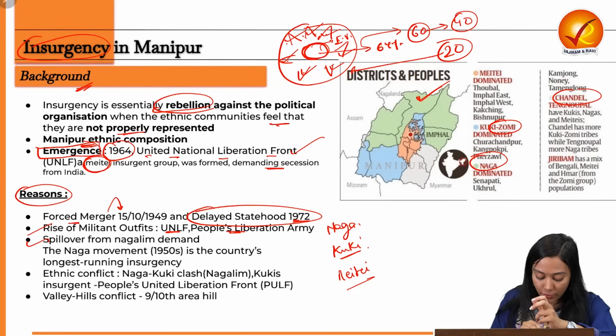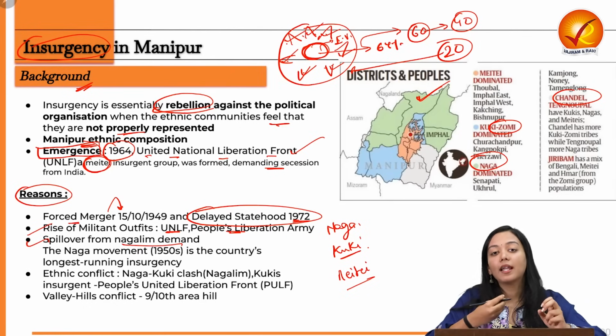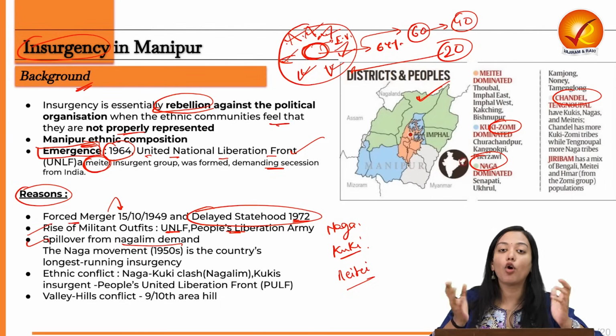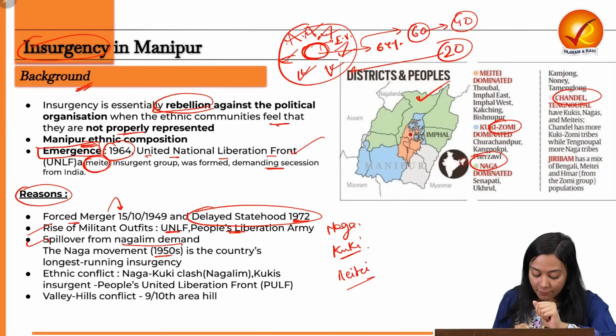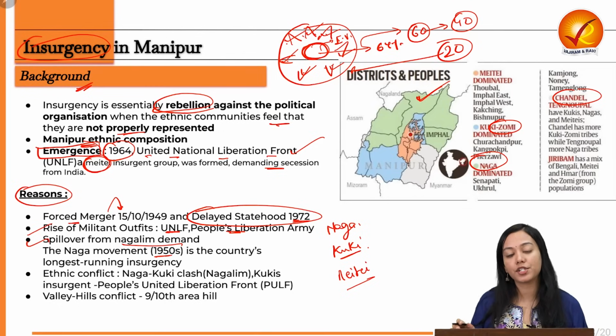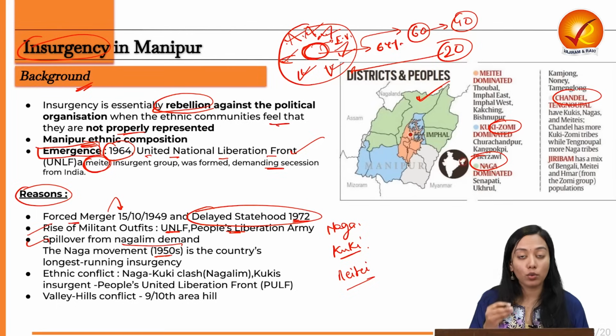Next is the spillover from the Nagalim demand. Nagalim, or Greater Nagaland, has been a very huge uproar ever since independence. They have been demanding an autonomous independent state, since the 1950s when the Naga movement came, which is considered one of the longest running insurgencies in India and also one of the oldest.